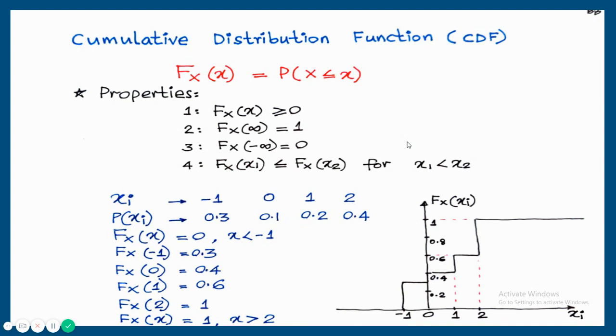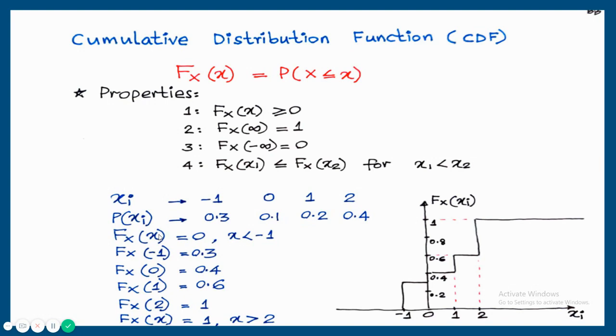I am showing an example. It's a discrete random variable example. Random variables are -1, 0, 1 and 2 with corresponding probabilities 0.3, 0.1, 0.2 and 0.4. Calculating the cumulative distribution function. First I have just written here Fx of x is equal to 0 when x is less than -1, because our random variable is starting from -1. So any number I am writing here is less than -1.